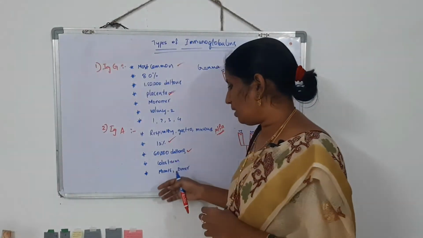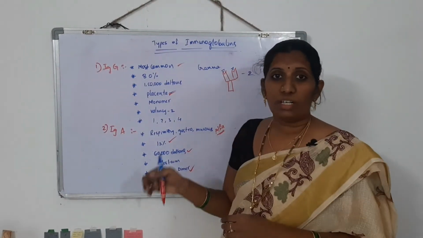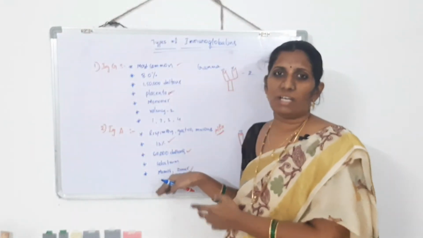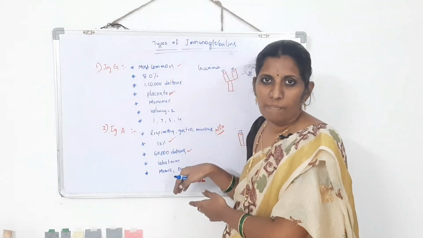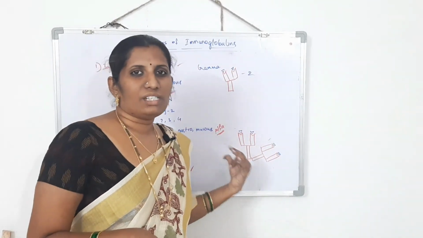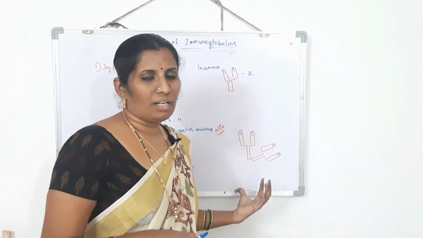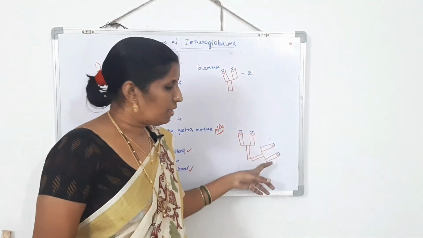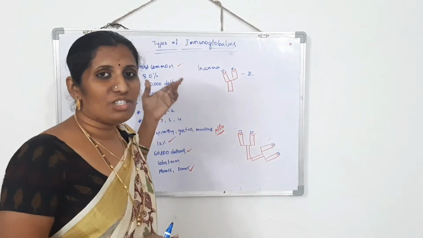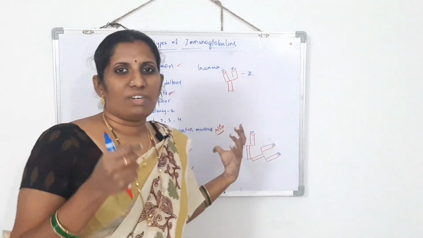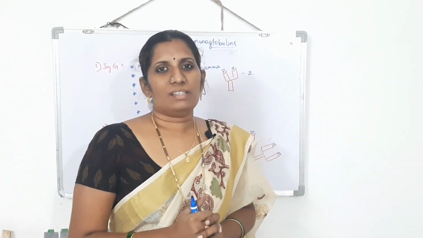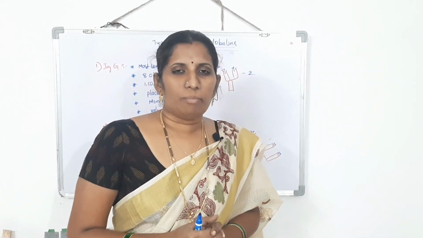And the next thing, look, it has two molecules. It may appear as a monomer sometimes and it may also appear as a dimer. So ultimately we can calculate the valency. If it is a monomer, its valency is 2. If it is a dimer, I already told you, right? Its valency is 4. This is the matter about IgG and IgA, Nana. This is a very brief explanation. If you don't mind, please read properly. It is very important to you, Nana.